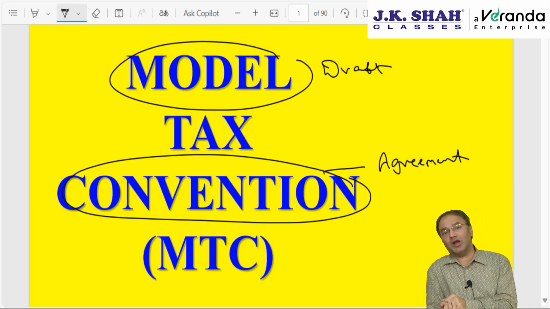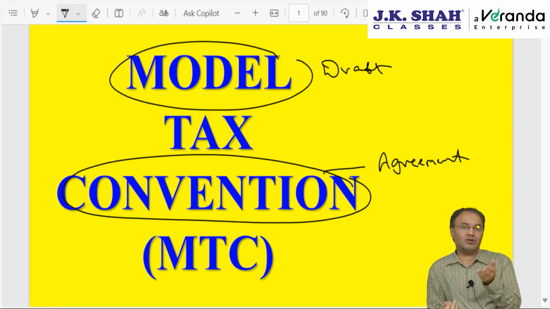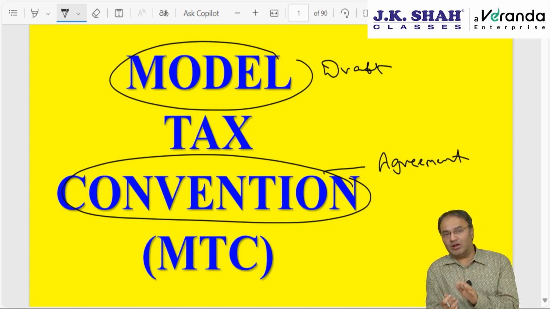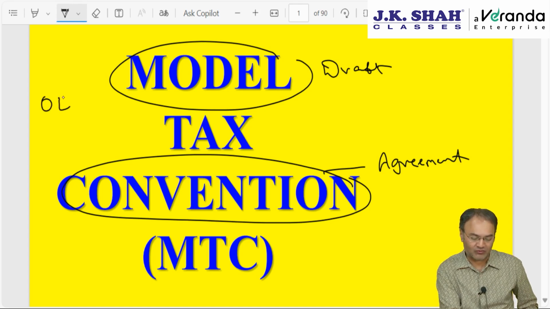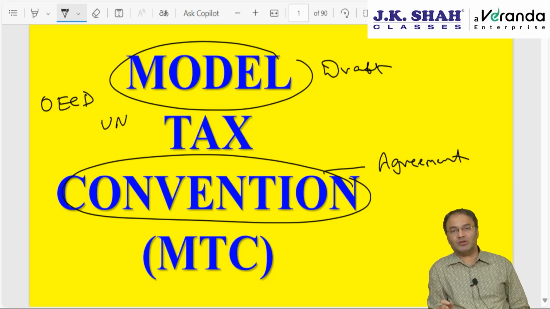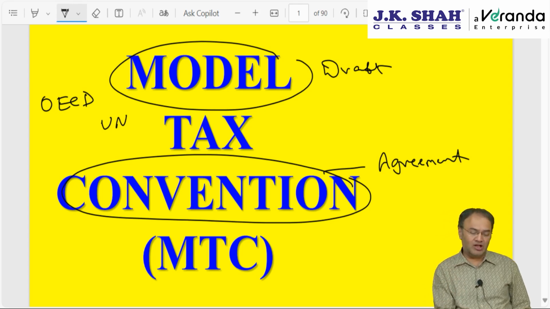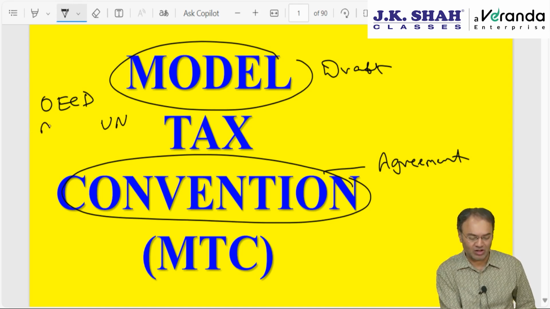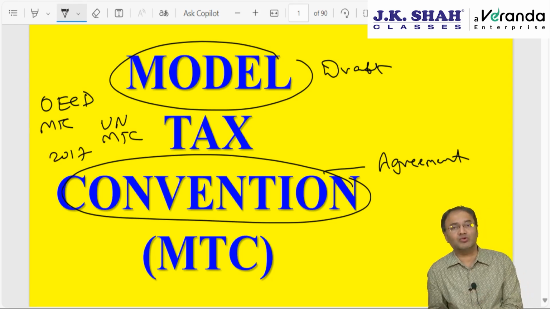If any country wants to enter into a DTAA, then it should have some base available. So that base is provided by OECD, Organization for Economic Cooperation and Development, and the other institute is UN, that is United Nations. These two international bodies have prepared some draft agreements. These draft agreements, or model tax conventions, were prepared long back, somewhere in the 1940s, 1950s, 1960s, and over a period of time they kept on making amendments. The latest model tax convention for both of them is available as of the year 2017, and we are going to study that.